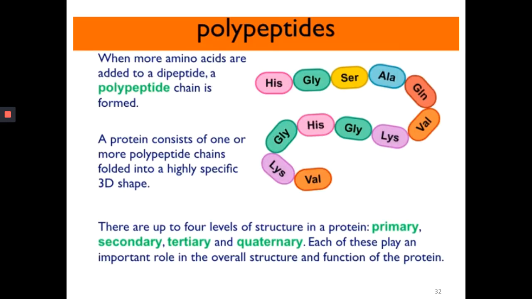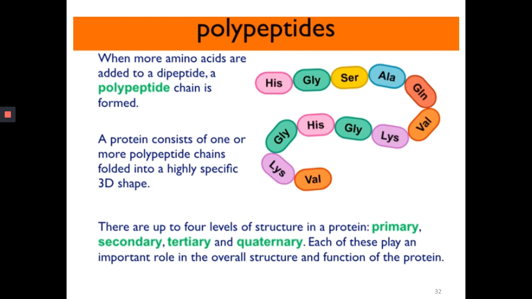With this, we finally recap that polypeptides are nothing but a chain of amino acids linked together by peptide bonds. Sometimes we call a polypeptide chain a protein.